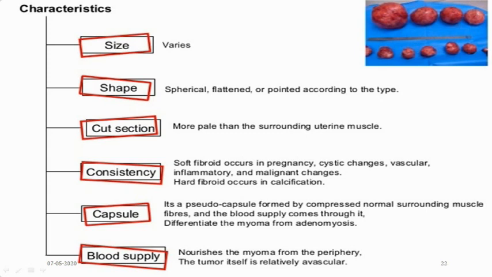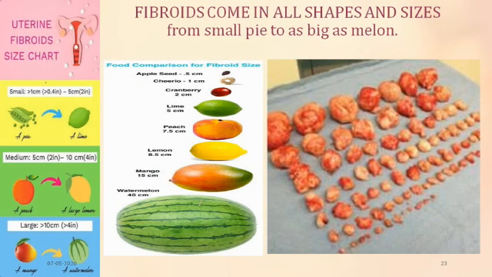Blood supply: it nourishes the myoma. The capsule has in its periphery the vascular content, and it nourishes the myoma from the periphery, and most of the time the center of the myoma, the center of the tumor, is relatively avascular. We will expand on each of this. So coming to the size.